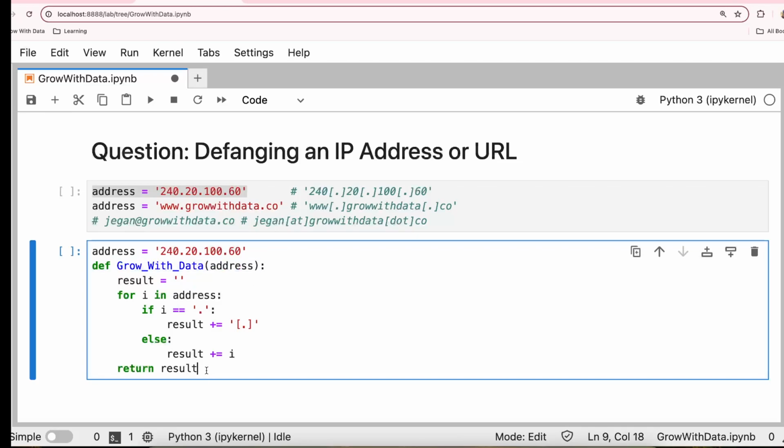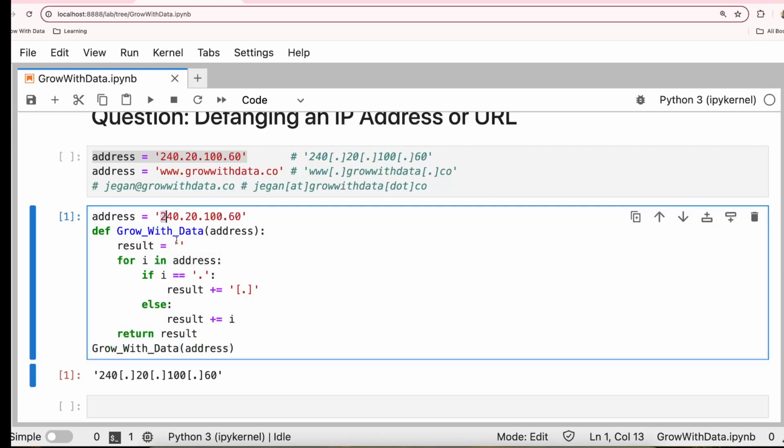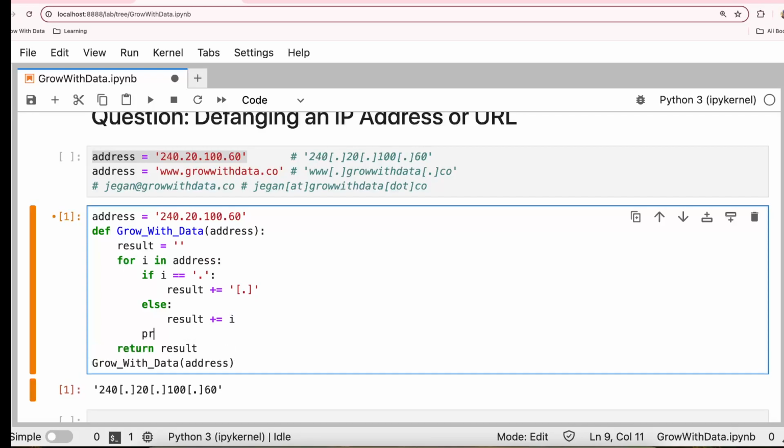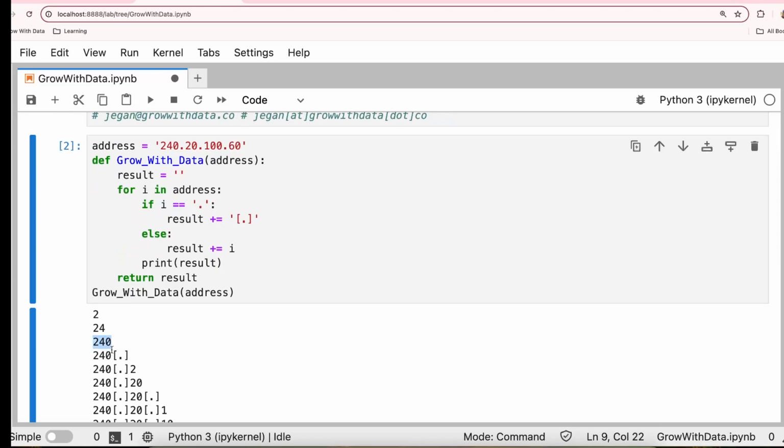Let's see. It will read every element and then you check if that element is equal to a period. If it's a period, then it will append a square bracket, and in between there's a period. Right? The period is covered with the square bracket. If it's not, then it gets the actual value. If you want to see how it's getting done, you see 24240, everything is good. When it comes to a dot, it just replaces it with square bracket and dot, and then goes on with all the normal numbers.